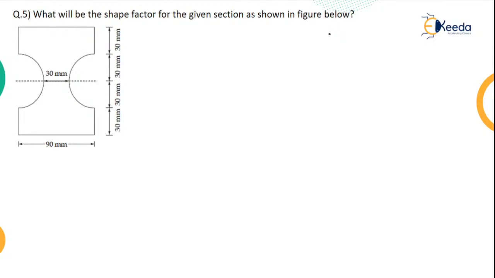Finally, the last problem: what will be the shape factor of the given section as shown in the figure. So what you have to do, you have to find the shape factor S, or sometimes called F, which is nothing but ZP by ZE. Now you can assume this to be a rectangular section, but from the rectangular section remove the circle. So here you have a half semicircle, here you have a half semicircle. So first let us calculate the ZE.